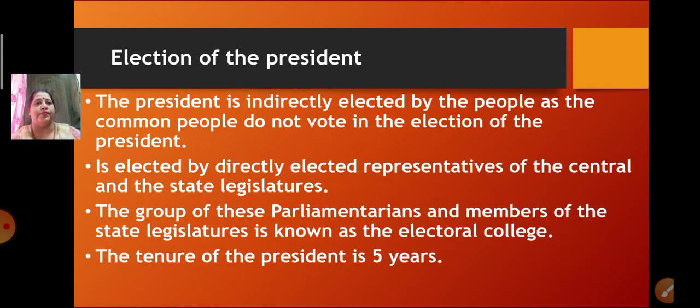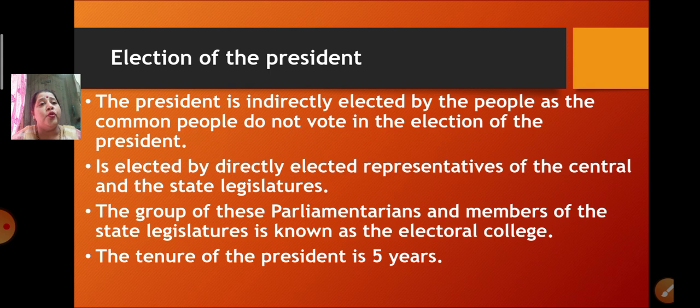Next, now let's talk about the election of the president. In this part we are going to see what qualifications are needed for a person to become a president. Now as you all know, the president is indirectly elected by the people. Why is he indirectly elected? Because the common people do not directly give a vote to the president. For a person to become a president, direct votes are not cast by the common people.